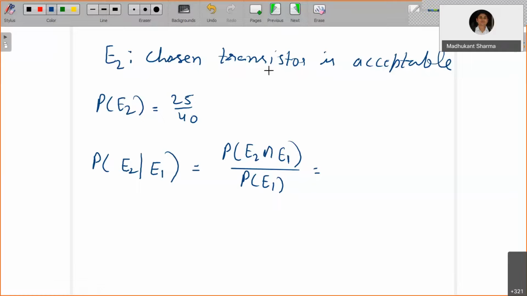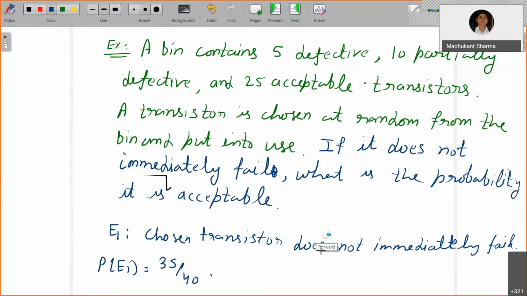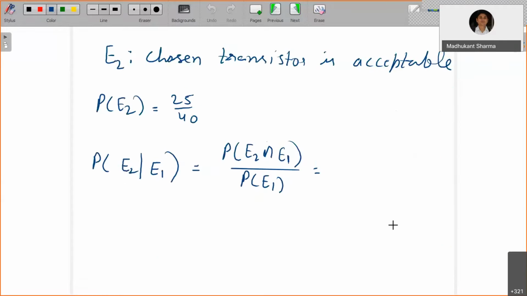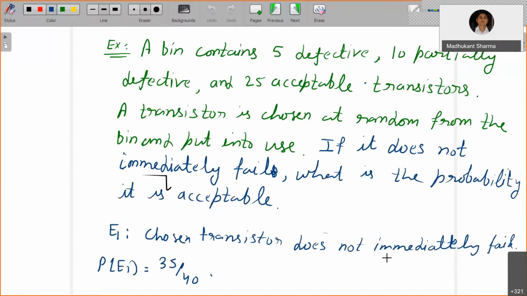The chosen transistor is acceptable as well as it does not immediately fail, which means the only possibility is acceptable transistors.